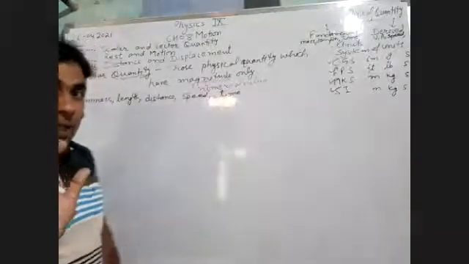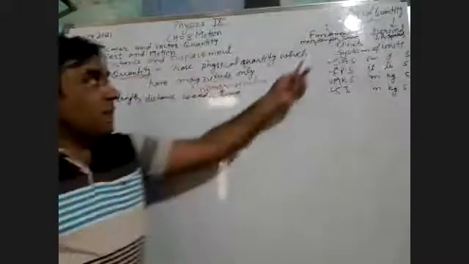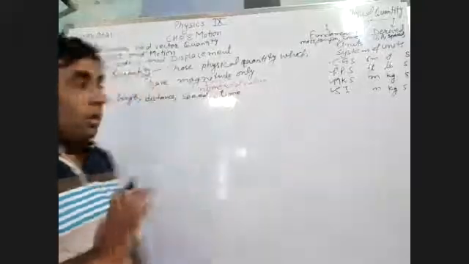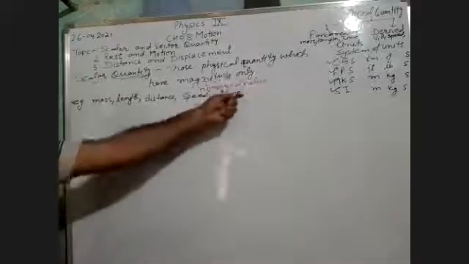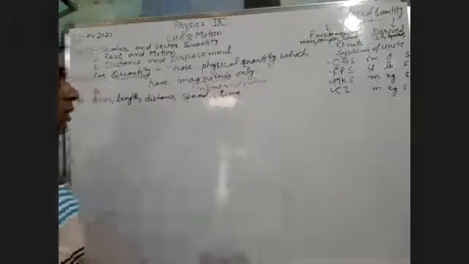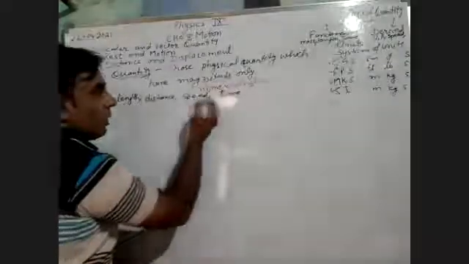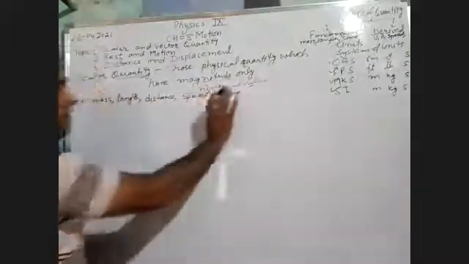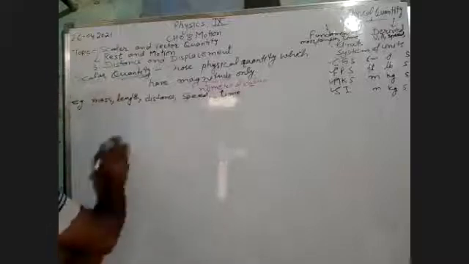Again, I am repeating, when I am considering a quantity, it is already a physical quantity. So I'm only writing the quantity. So what are scalar quantities? Those quantities which have only magnitude, means only numerical value. So numerical value means magnitude. Examples are mass, length, distance, speed, time. We do not require any direction to measure these quantities. Although there are so many scalar quantities, you can identify them.